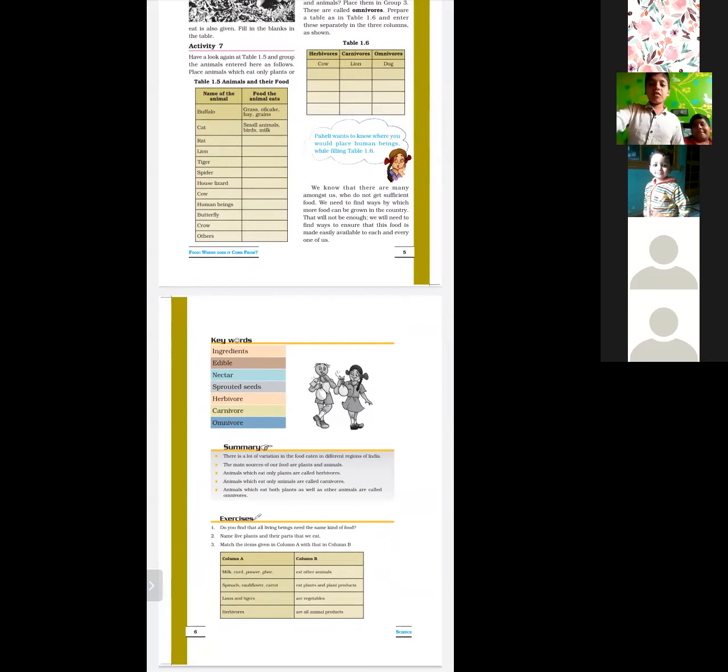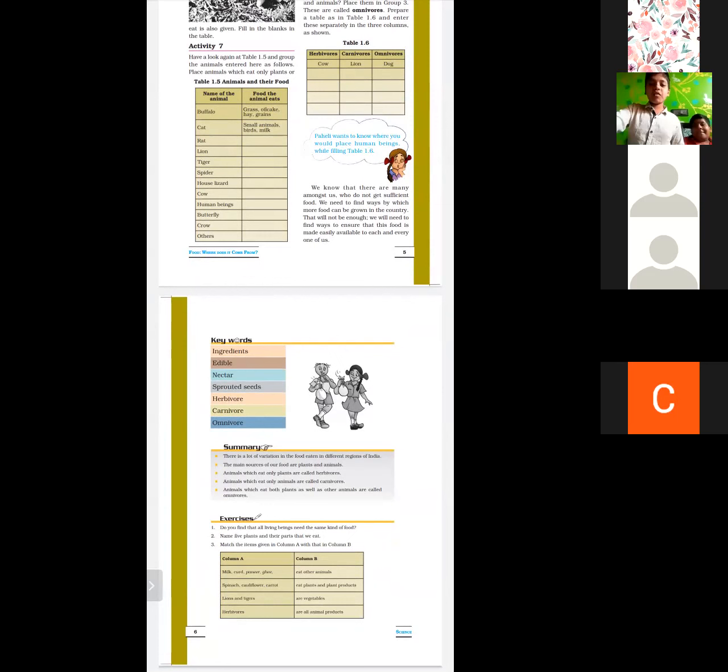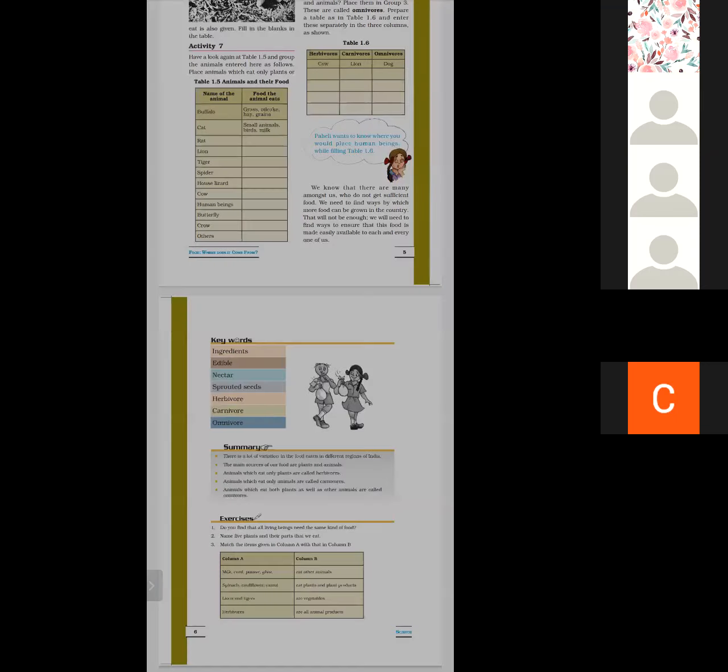And what do we mean by herbivorous? The animals which eat only plants or plant products are called herbivorous. And what are the carnivorous? The animals that eat only flesh of other animals are called carnivorous. And what are the omnivorous? The animals which eat both flesh as well as plant products are called omnivorous.